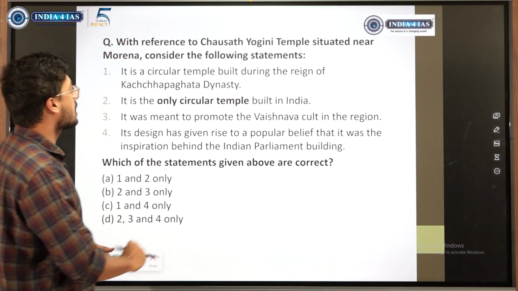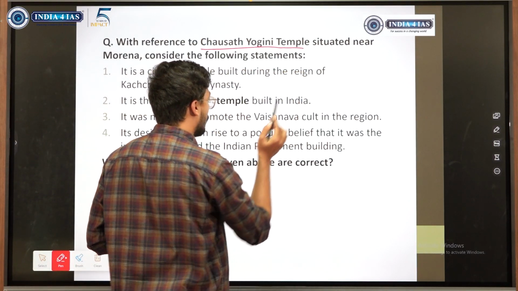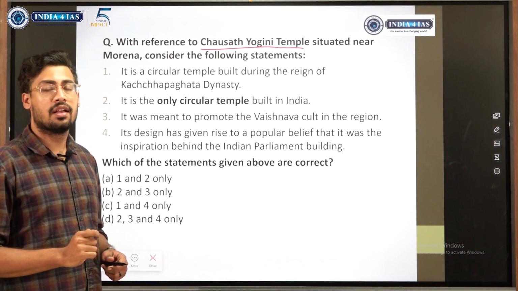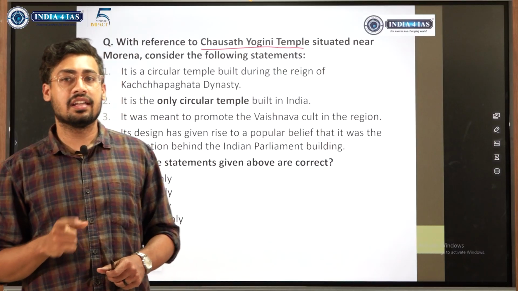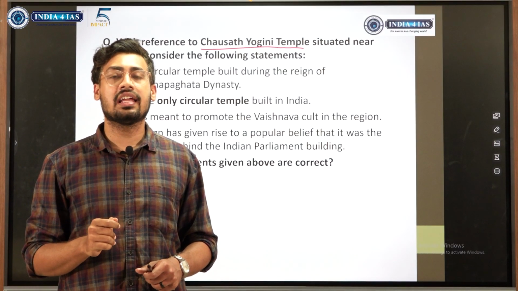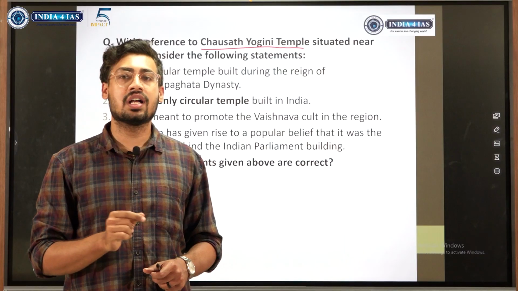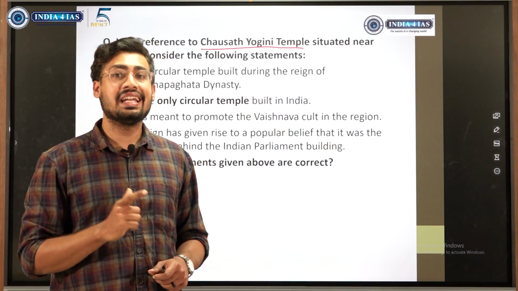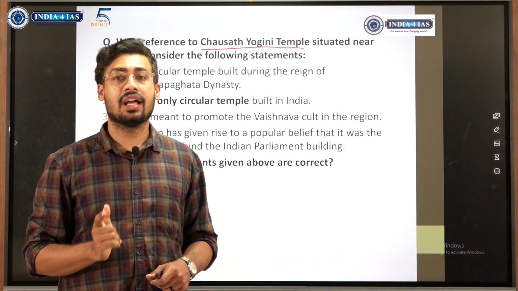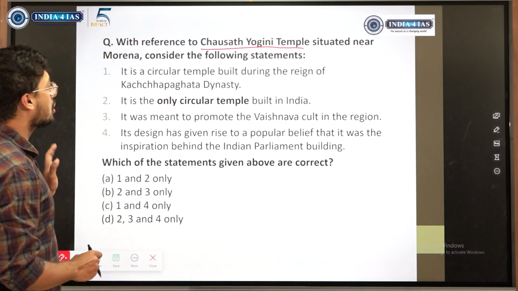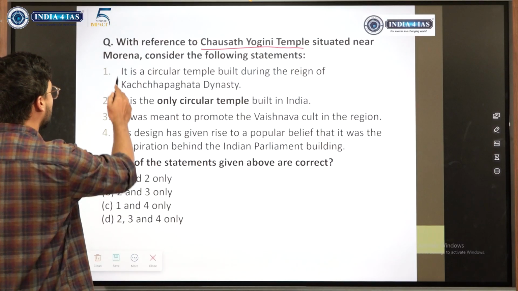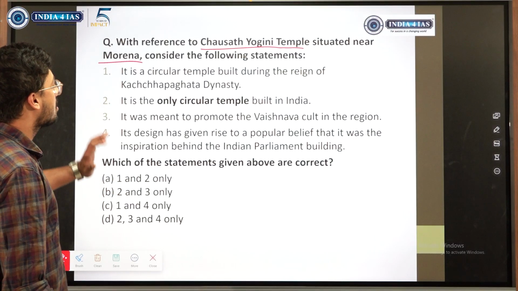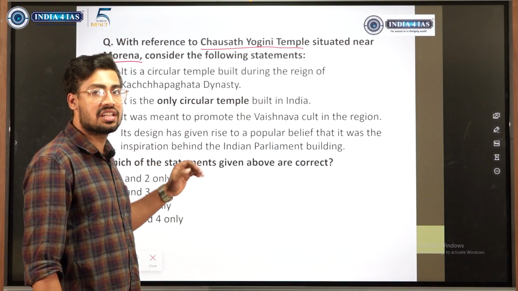With reference to Chausath Yogini temple. Before talking about this question, I'll tell you why this question was asked. Art and culture, like I said in Garba dance, anything which has current relevance becomes more important. Chausath Yogini temple provided inspiration for the new parliamentary building, and that is why this question had been asked. Chausath Yogini temple is situated near Morena, Madhya Pradesh. It is a circular temple built during the reign of so and so dynasty. We wouldn't have heard about this temple had we not studied current affairs.